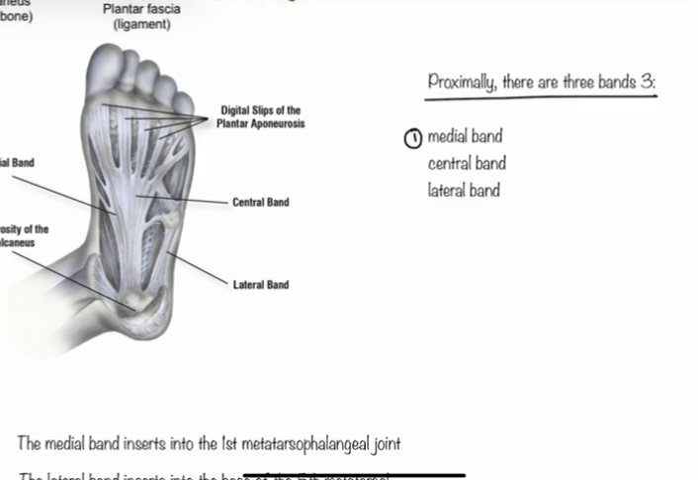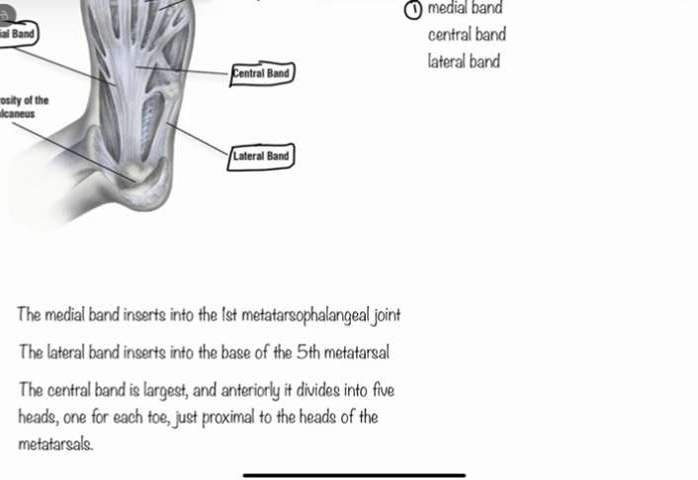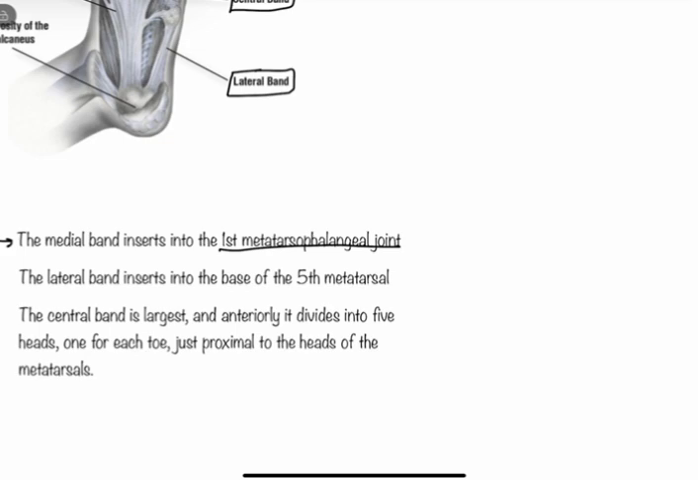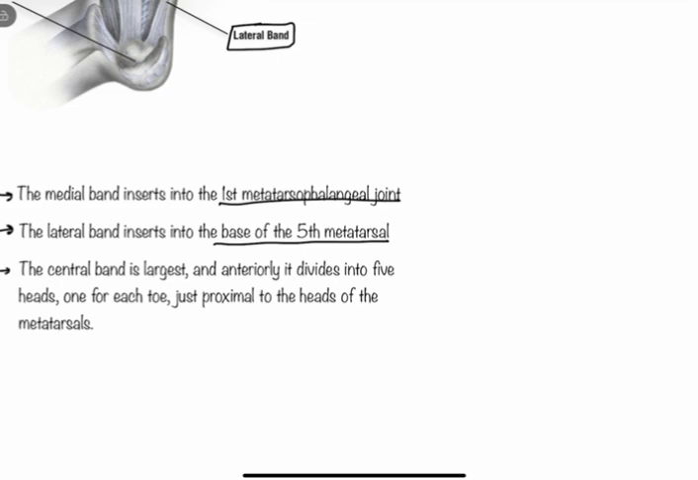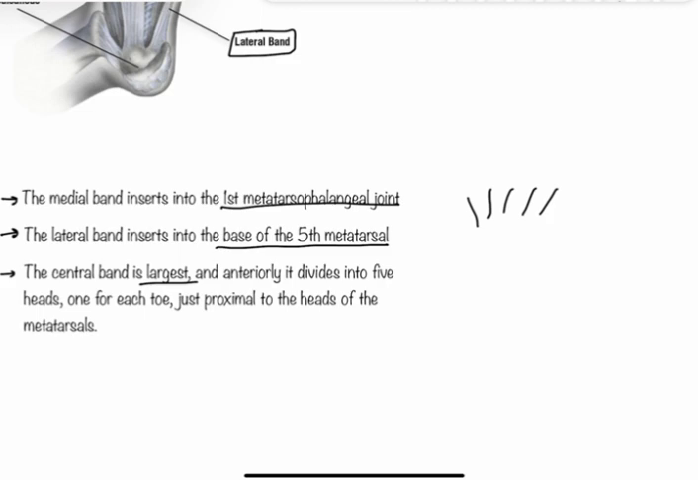One is the medial band, one is the central band, and the third one is the lateral band. The medial band inserts into the first metatarsophalangeal joint. The lateral band inserts into the base of the fifth metatarsal bone, and the central band is the largest band. Anteriorly it divides into five heads, and each head inserts just proximal to the head of the metatarsals.